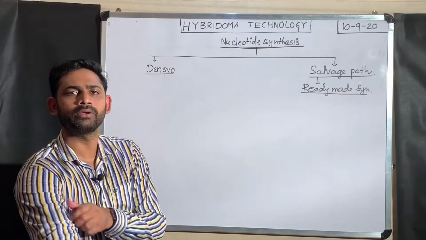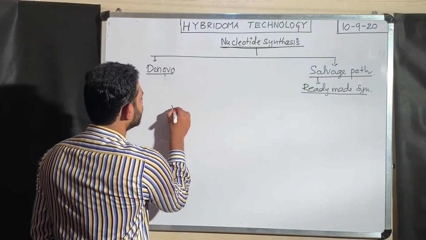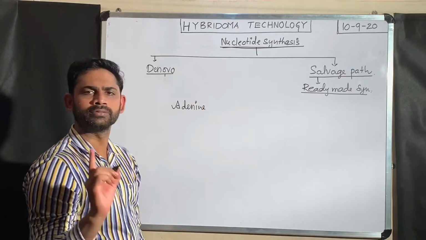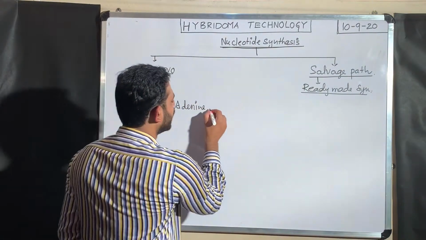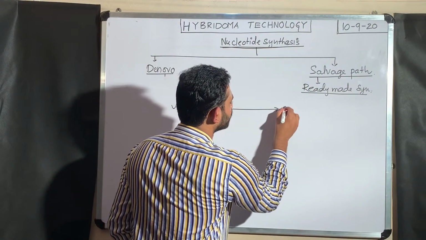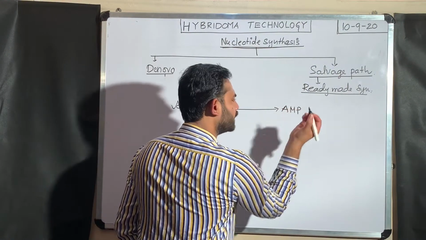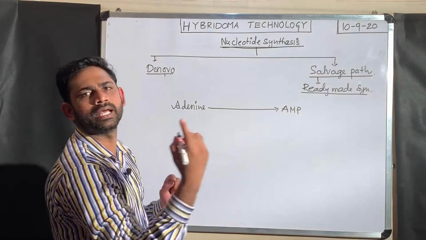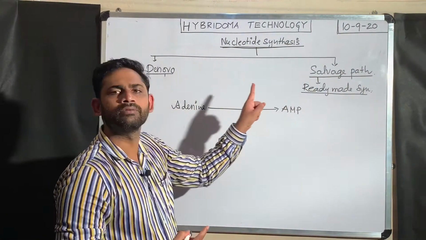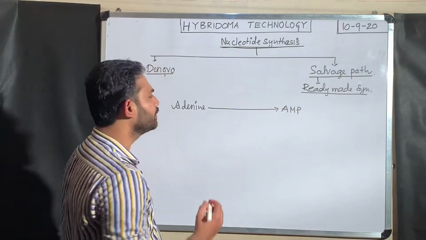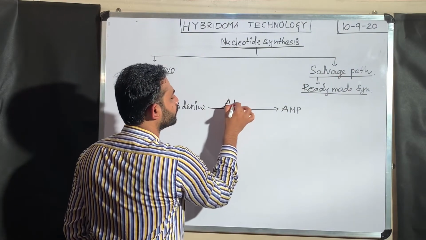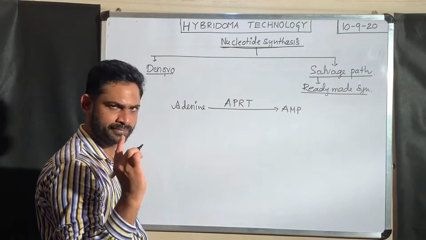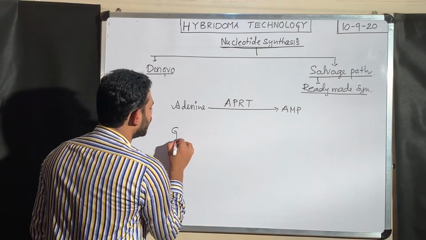Wait for me, I will make you understand. For example, adenine. Adenine is a standard nitrogen base. This adenine is directly converted into AMP. As we know, AMP is converted into ADP, ATP, and nucleic acid synthesis. This adenine to AMP conversion enzyme is adenine phosphoribosyl transferase.